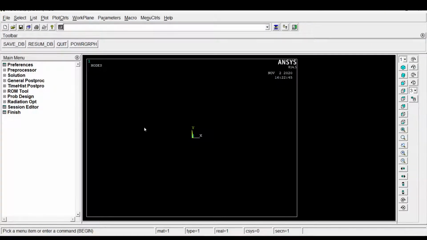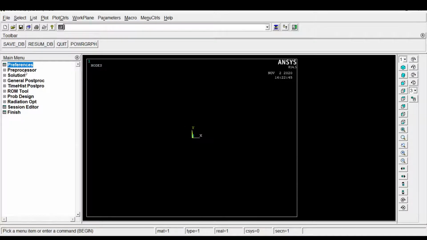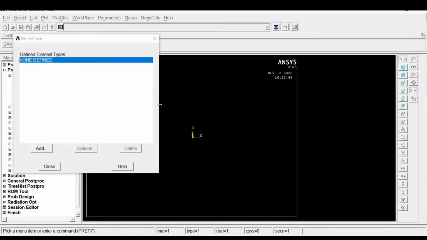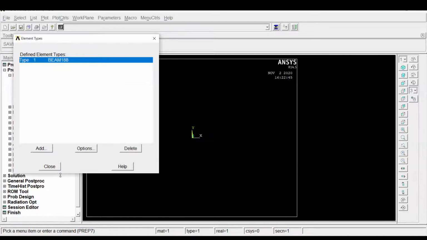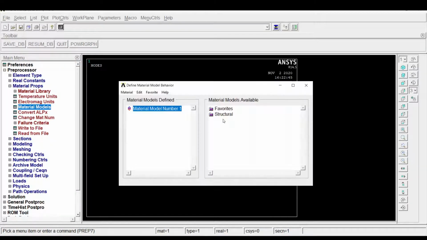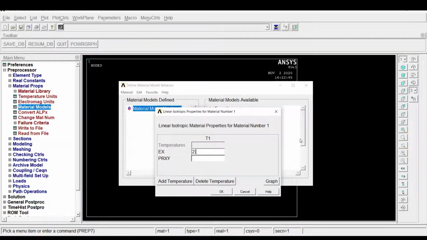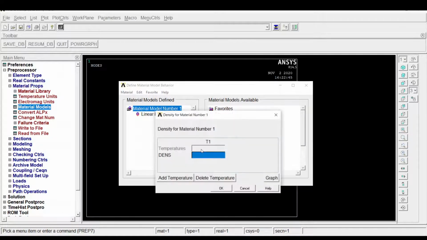So how to solve this one? First we will start with the structural, and it is a beam, so we have to select the beam element, and the material property. That material property is linear elastic isotropic, 2.1 E5, 0.3, and the density, that is 7700.